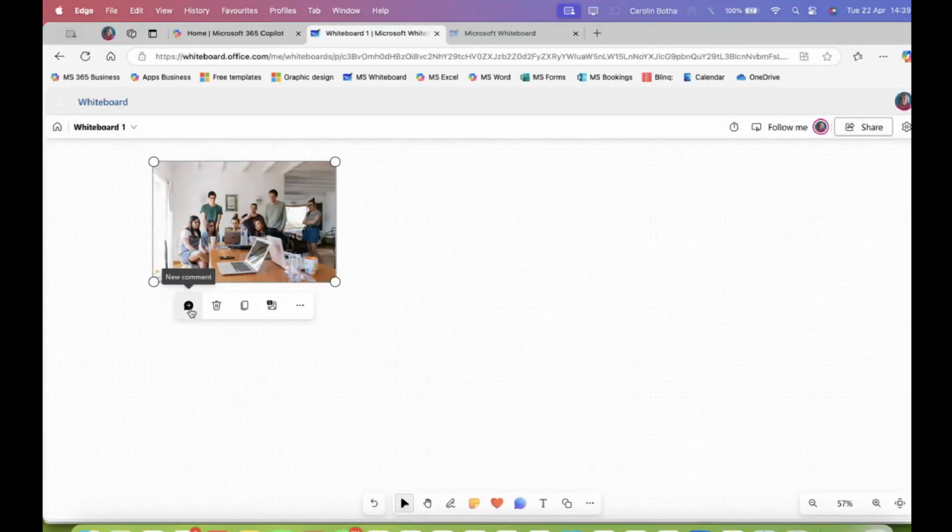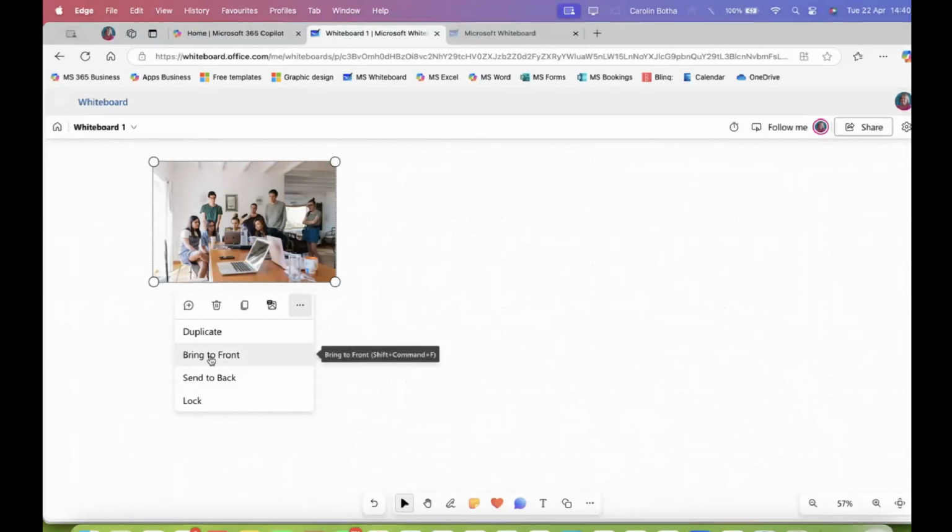If I say always, it's always tricky in computer programs, apps, to use the word always. But there's a 95% chance that it will be there. So in this case as well, 95% chance that you will always have a new comment option, a delete, and a duplicate option. And you will have the ellipse that there's another duplicate option, and okay, the one is a copy and the other one is a duplicate.